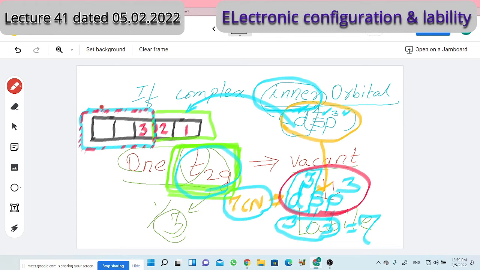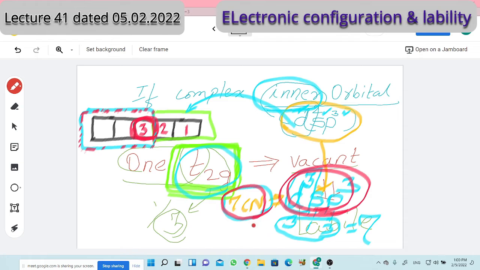These are the T2g orbitals. Out of the three T2g orbitals, one very important orbital should be free, should be vacant. Then only that orbital will be available, then only d2sp3 hybridization will occur, then only the seven-coordinate intermediate will form, and the complex will give the product through an associative mechanism.